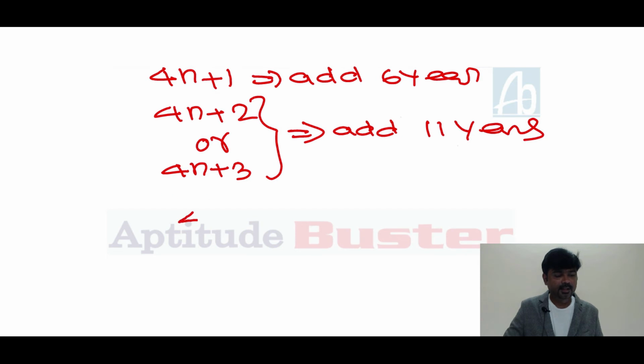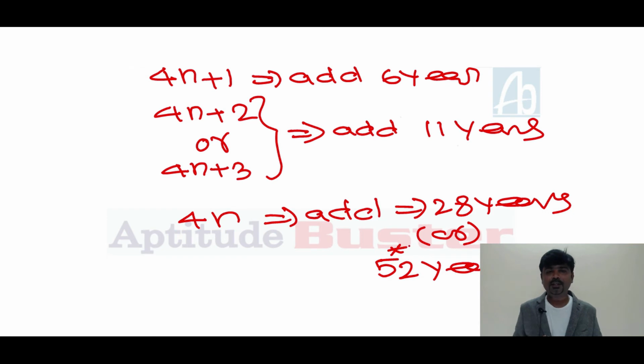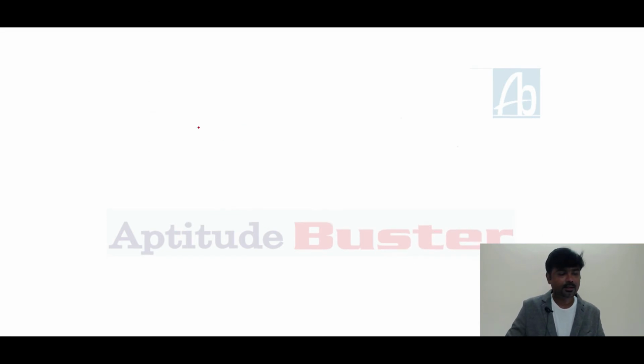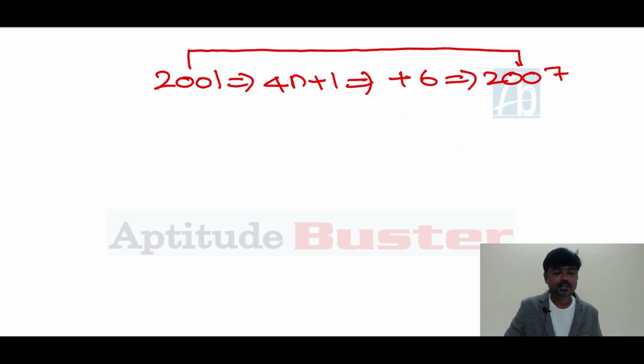Next, if the year is 4n, add 28 years or 52 years. That's very important. When you need to add 52 years, that I'll teach you. I'll give you examples. 2001 is in the form of 4n plus 1. Just add 6 years, we get 2007 as discussed earlier. The 2001 calendar is the same as the 2007 calendar.